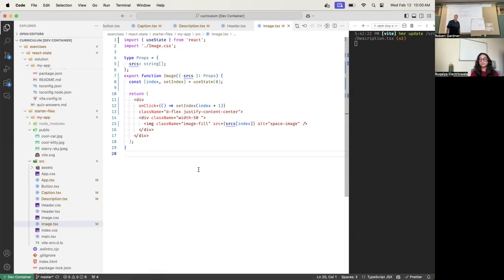So we're going to have more state in the future. Yeah, state all over the place. We're going to have another useState. You'll write components that have 6 useState calls in them.